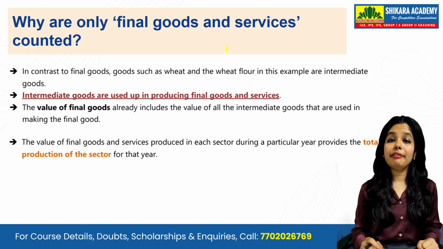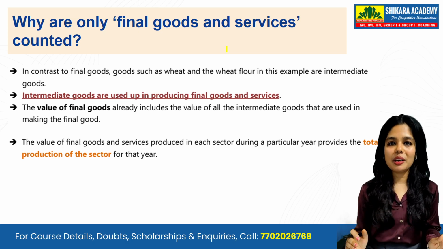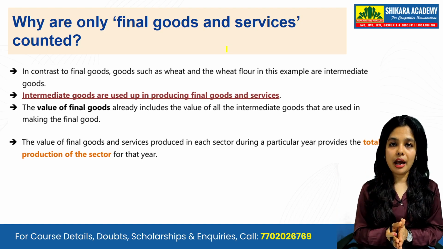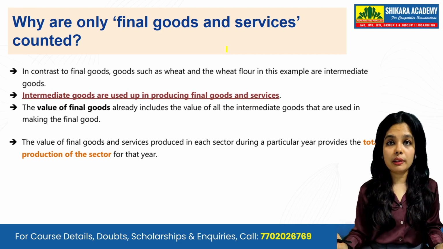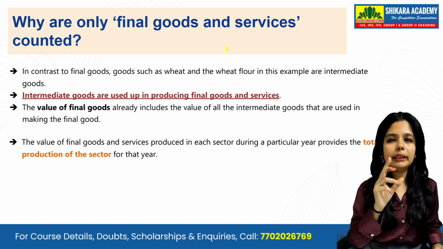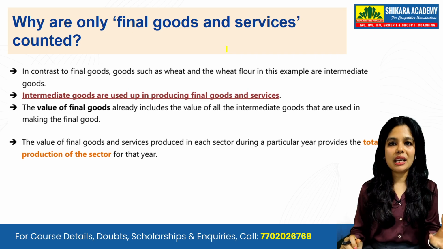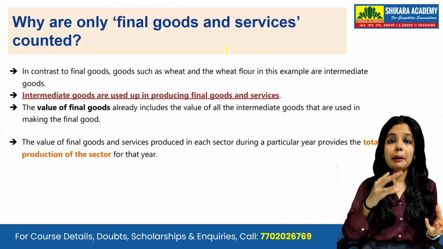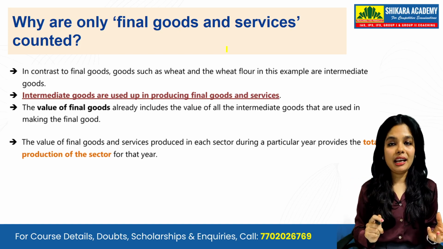Now, why are only final goods and services counted? Now see, when it comes to economy, you will be studying about GDP, GNP, gross national income, big things you are going to study later in the NCERTs of standard 11 and 12. But now, if you talk about what are final goods and services and why they are only counted. See, when you take milk, okay, you can take milk from any farmer. But again, you process that milk and make cheese in the secondary sector, that is your manufacturing sector, industrial sector.